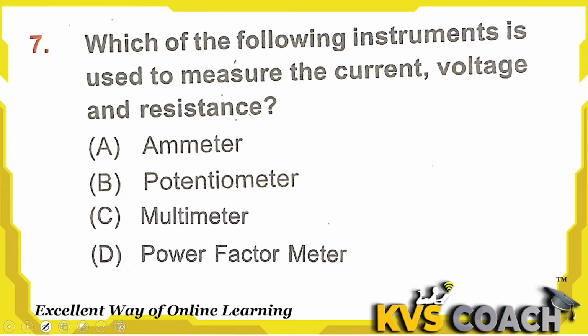Next is, which of the following instruments is used to measure current, voltage and resistance? Let's check. Option A, ammeter. Ammeter is used to measure electric current, in amperes. Option B, potentiometer. Potentiometer is used to control electrical devices, such as volume control on audio equipment. There we use the potentiometer.